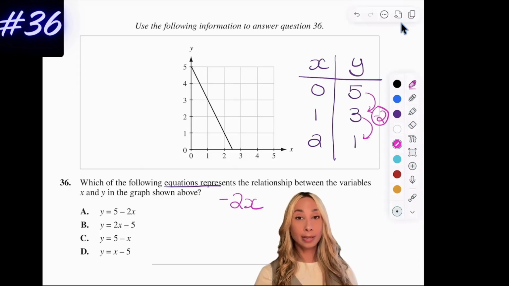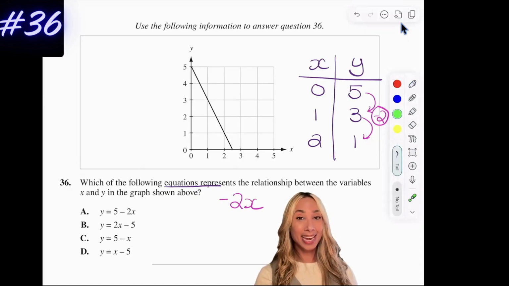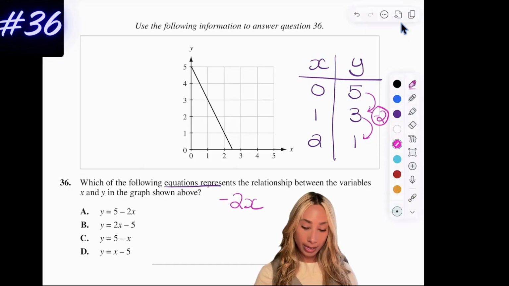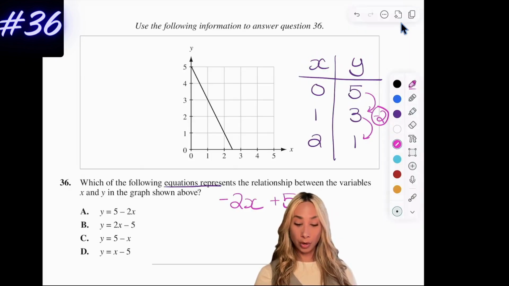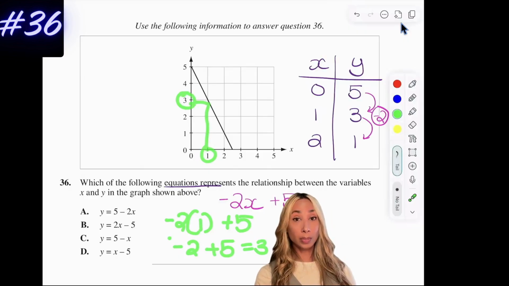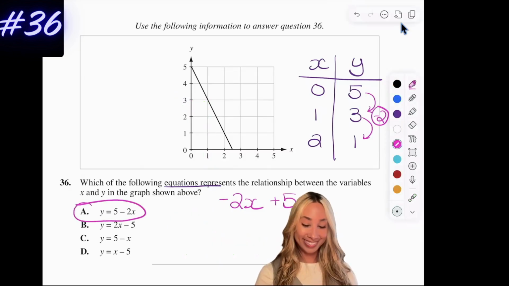Now the other part is the number that I need next to that X is the number of Y when X is 0. So that number is 5, positive 5. So that should be my equation. Now, if I was unsure, I can go ahead and check it. I can say negative 2 times 1 plus 5. Well, negative 2 times 1 is going to be obviously negative 2, plus 5 would equal 3. That completely corresponds with the graph there. So that means I know my equation is going to be this right here.